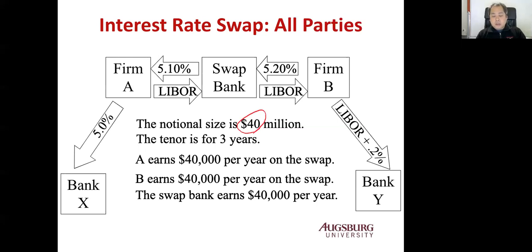Because the size is 40 million, 0.1% saved means A earns 0.1% of the 40 million, which is $40,000 per year. B also saves $40,000. And the swap bank receives the 0.1% spread, $40,000. Everybody is happy, right? Both parties save money, and the swap bank makes a profit, which is the bid-ask spread.